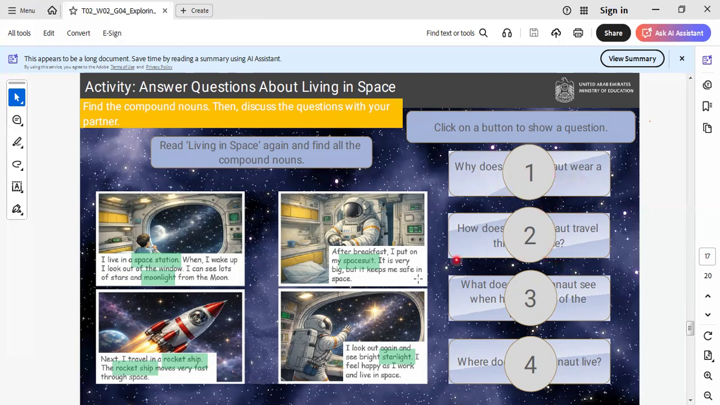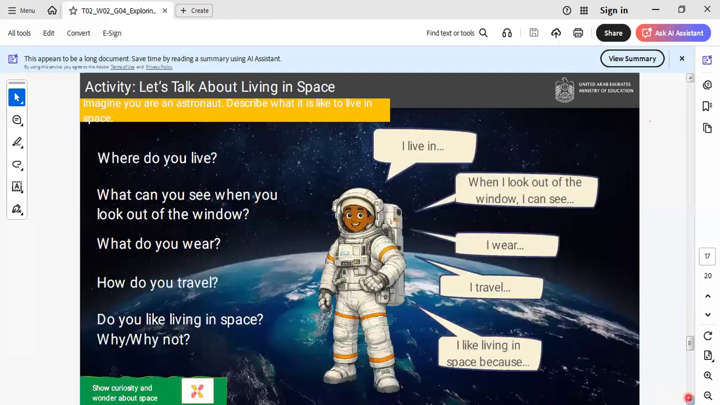What do they wear? Wearing what? Space suit. Travel by what? Travel by rocket ship. What does the astronaut see? See moonlight. Where do the astronauts live? Live in space. Okay. Let's go to another one.